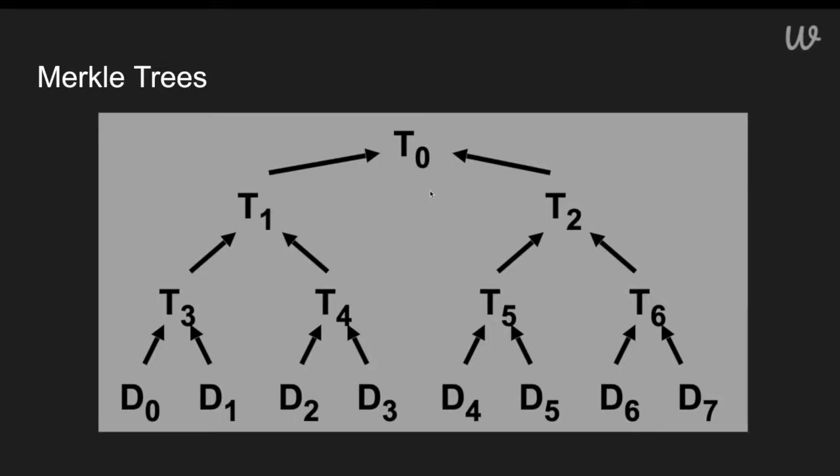So if we fill this binary tree, there will always be one last layer where we will hash the elements to create a root. This root is really nice because it effectively accumulates a large amount of data into one succinct hash.